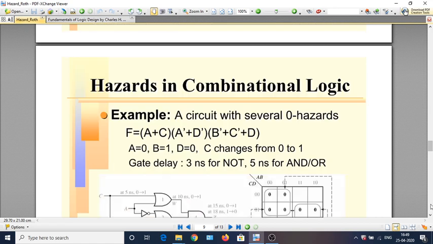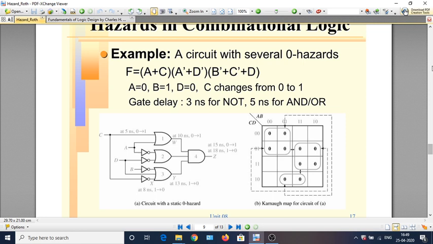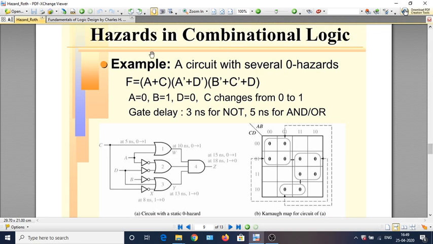So now we will look at the zero hazards. Here you have a circuit with several zero hazards. Let us look at the circuit and the corresponding expression. If you look at this OR gate, it is nothing but A or C, and this OR gate produces A complement or D complement, that is this term.